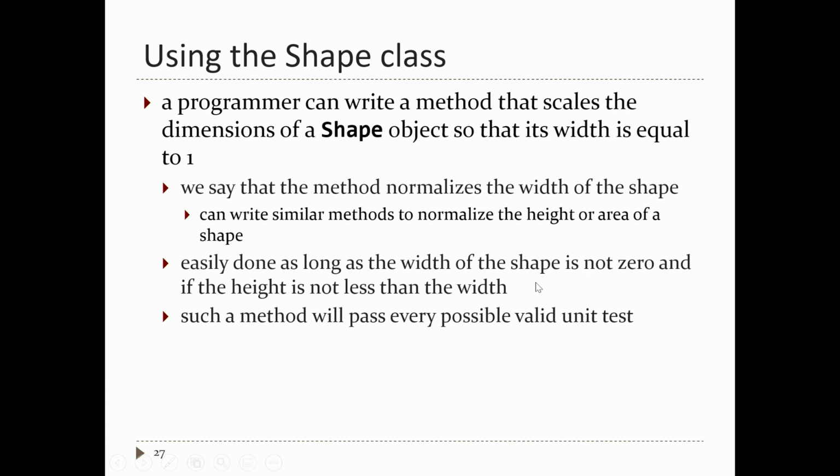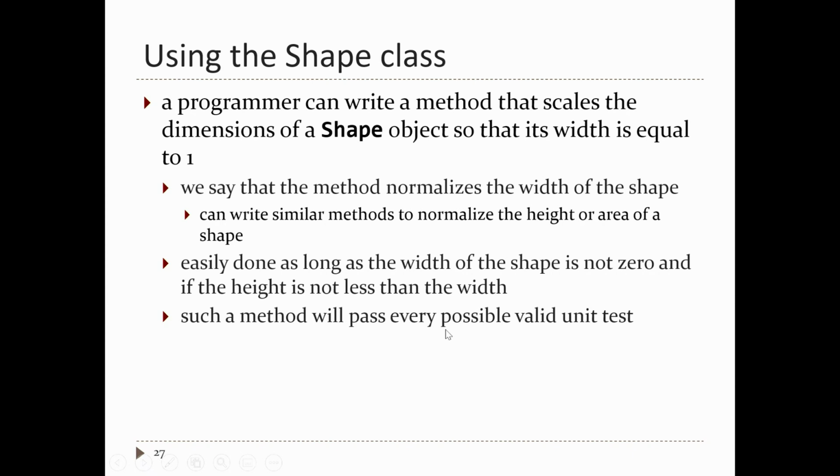So how's this going to work? You're going to take your shape, look at the width, and divide the width and the height by the width. That sets the width to 1, and it scales the height accordingly. Now you can do this as long as the width of the shape is not 0, because if you divide by 0, you've got a problem. Furthermore, the height has to be greater than or equal to the width. Otherwise, you end up setting the height to a value less than 1.